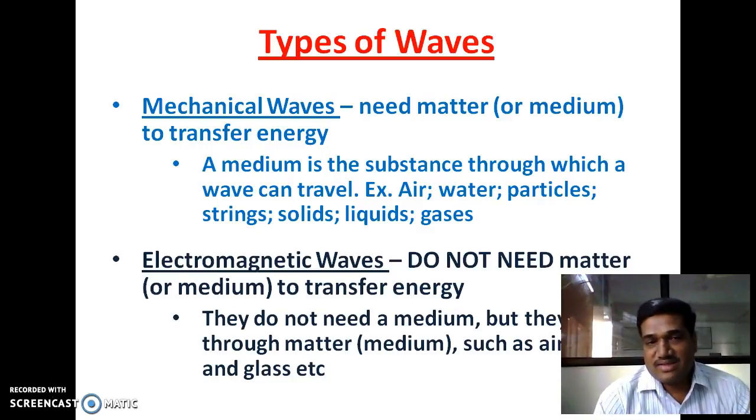And second type is electromagnetic waves. For the propagation of these waves, a material medium is not required, means energy transfer without material medium, because electromagnetic waves travel through the vacuum. They do not need a medium, but they can go through matter, means medium, such as air, water, glass, etc.